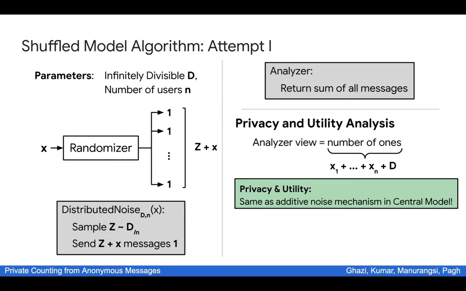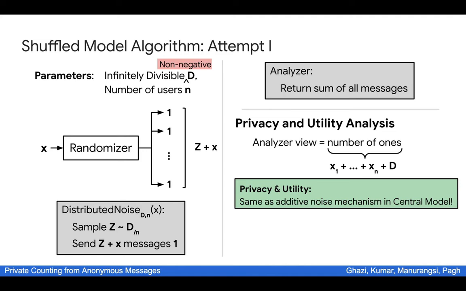Now recall from the previous slide that the discrete Laplace distribution itself is also infinitely divisible. So can we just plug d equals discrete Laplace here and be done? Well, not really. The problem here is that our algorithm is in fact not well defined if the z can be negative, because we cannot send, let's say, -1 or -2 messages. And indeed, this algorithm is only well defined when the distribution d is over non-negative integers.